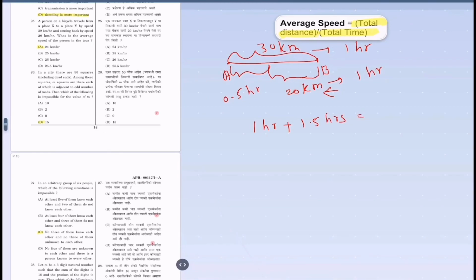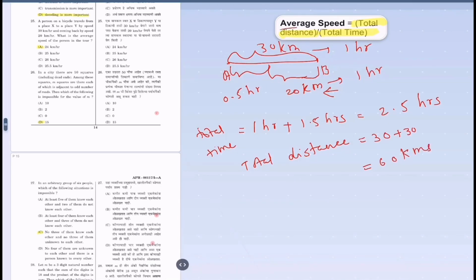So total time taken is 2.5 hours. Total distance covered is while going 30 kilometers, while coming back 30 kilometers. So total distance covered is 30 plus 30, that is 60 kilometers.